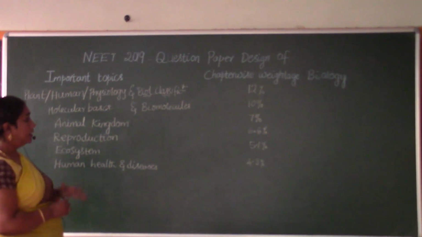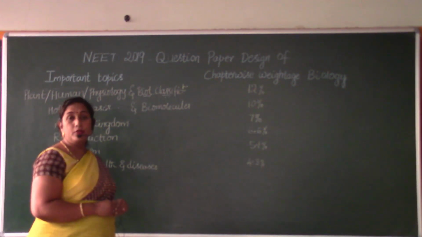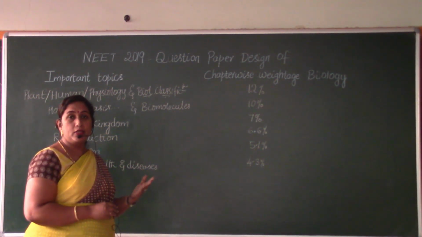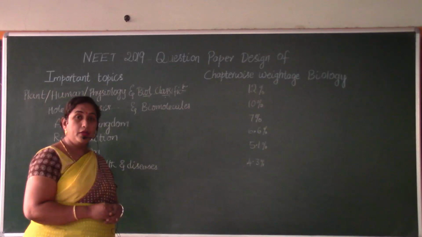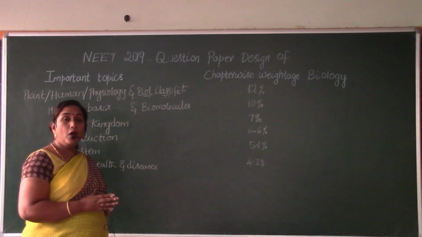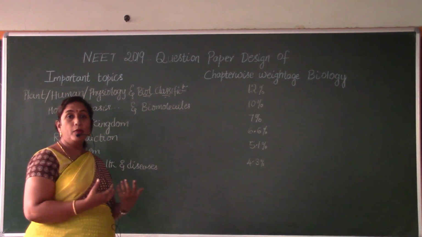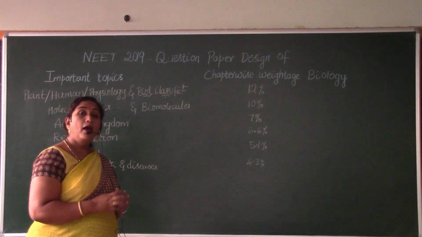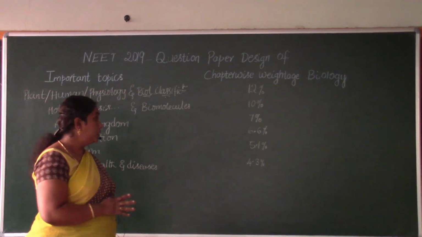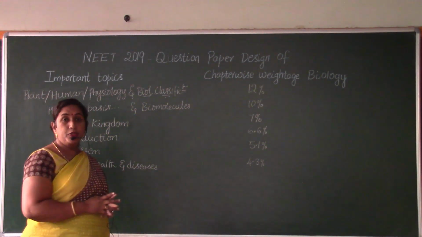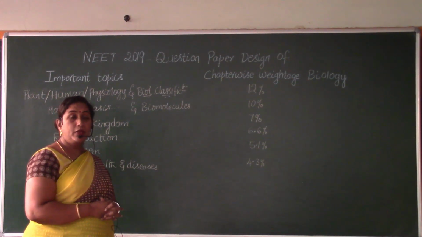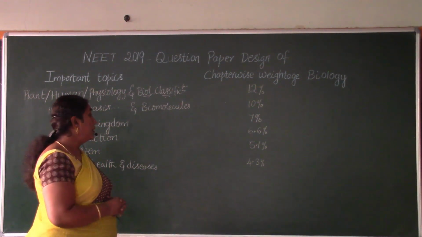Next, animal kingdom is known to appear to the tune of 7% weightage. Animal kingdom includes the study of the different phyla. Go through how the organization is done and on what basis the classification is done, and the examples of each case, especially from the chordates, which is very important.